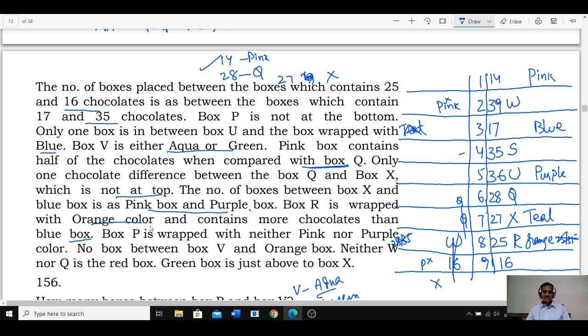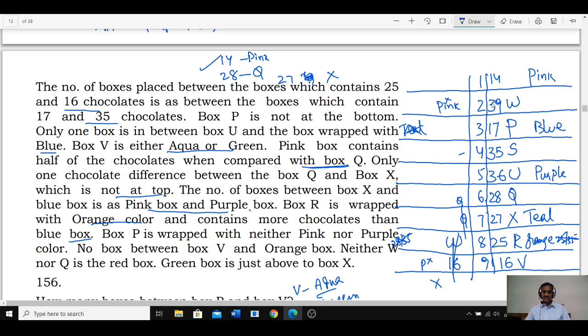And V and R are adjacent to each other, look. And no box is between V and orange. Hence this must be V. As this is V, P cannot be at this place. As P cannot be here, P must be in these two places. Box P is wrapped with neither pink nor purple. P cannot be here, hence P must be here.